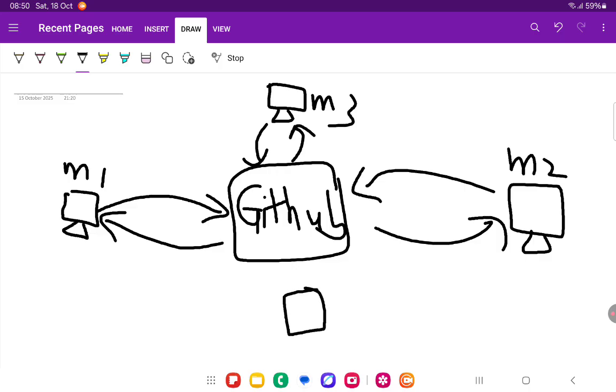And then M4 will also send code and retrieve. Various teammates can work with that. That's why, for collaboration and for working in teams, we use version control systems, and one of the popular ones is GitHub. So that's the next thing that we'll be looking into more going forward.